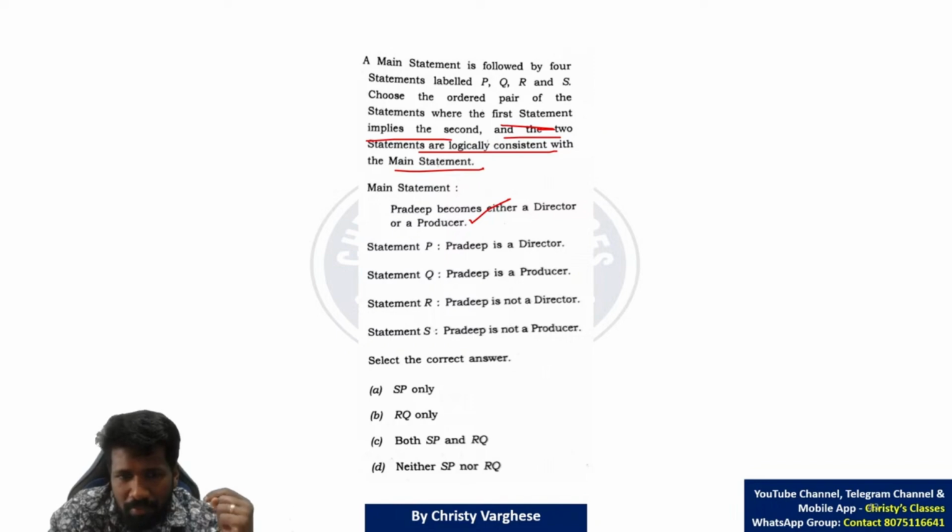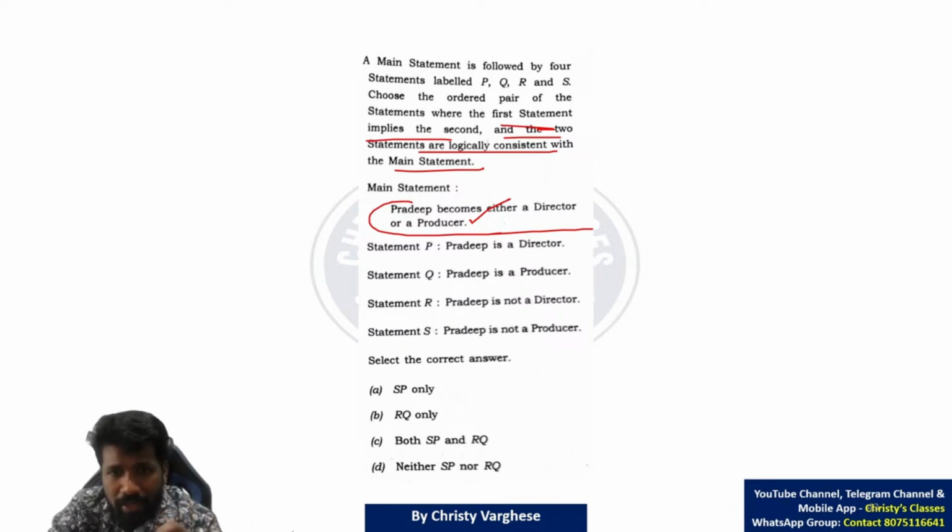So likewise, the main statement is this: Pradeep becomes either a director or a producer. Either director or producer. That means he is not becoming something else other than producer or director. Exactly one of director or producer, that is what Pradeep is becoming. So that is the main statement.